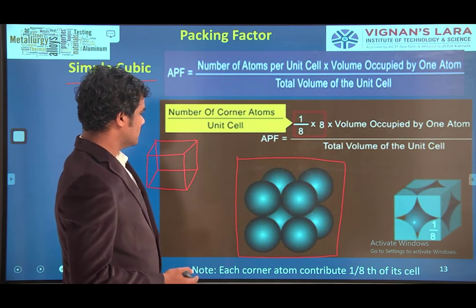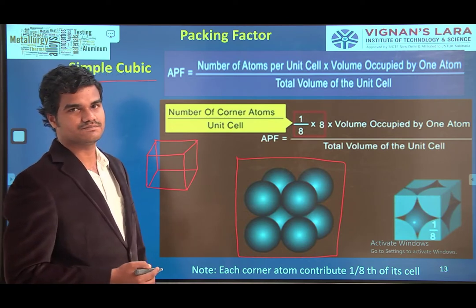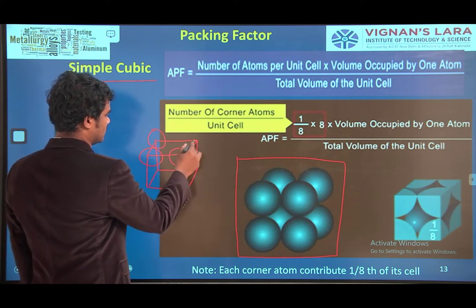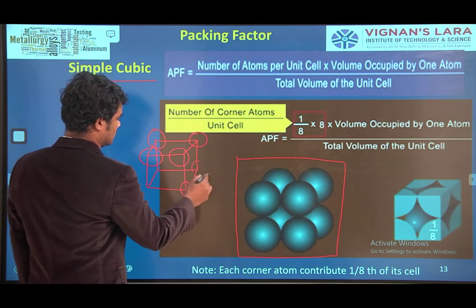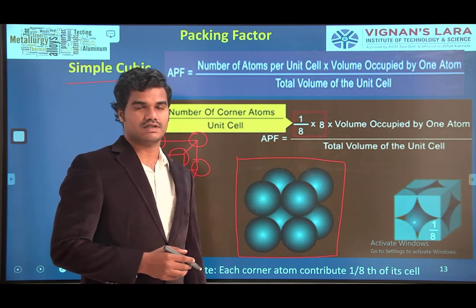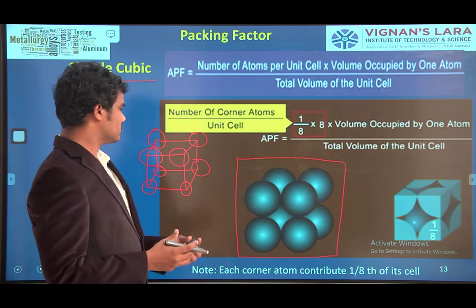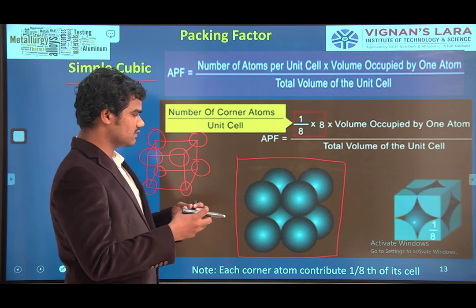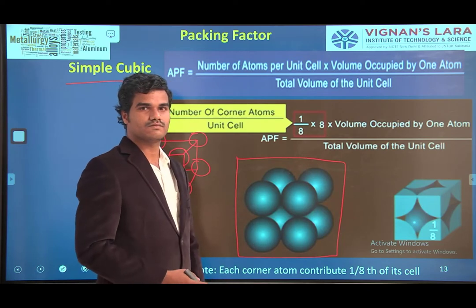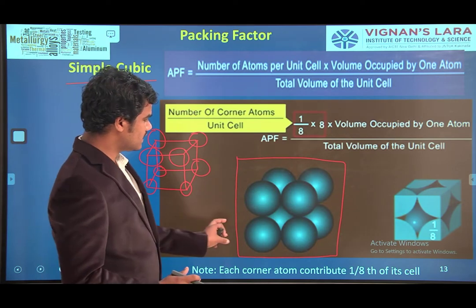So in this simple cubic structure, atoms are arranged at each and every corner. Here one atom, here one atom, here one atom, here one atom. How many total atoms? 8 atoms are there. When those are very close packed and come closer, it appears like this. It is simply the simple cubic structure.